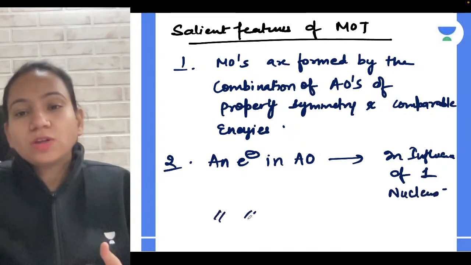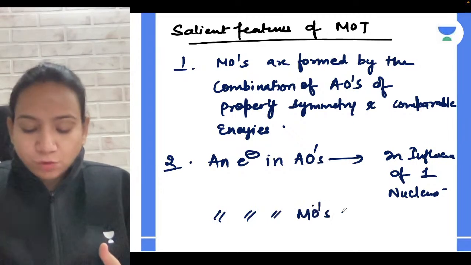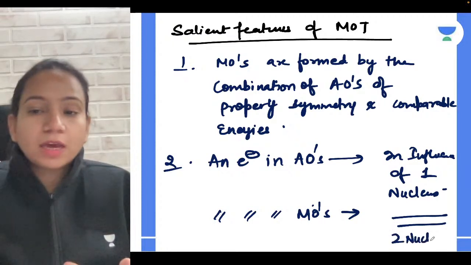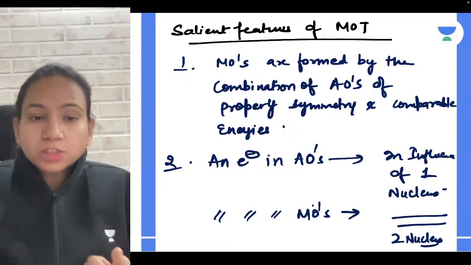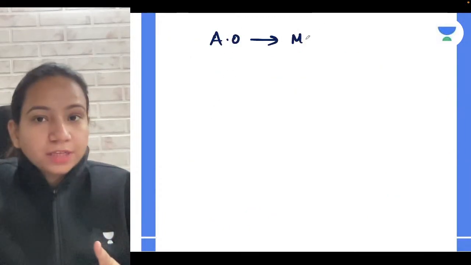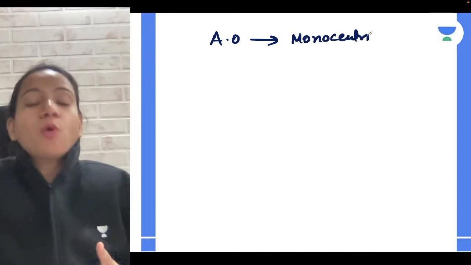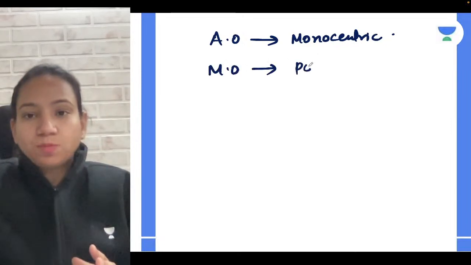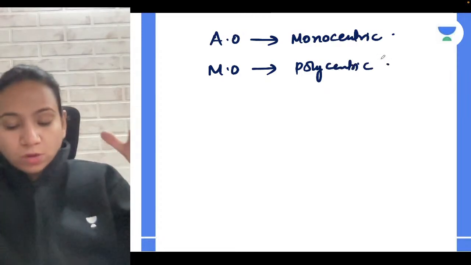While here, an electron in a molecular orbital is under the influence of what? It is under the influence of two nuclei. Remember that, this is also important. Your atomic orbital, in short form, we can say is monocentric, while your molecular orbital is polycentric. Yes, it is polycentric because it has more than one center or more than one nucleus.